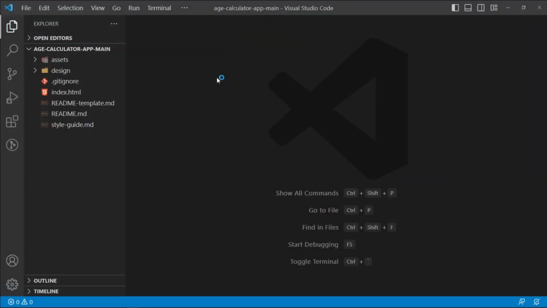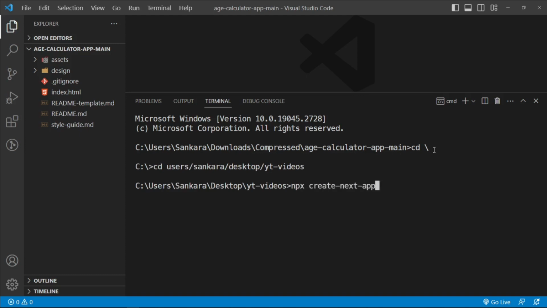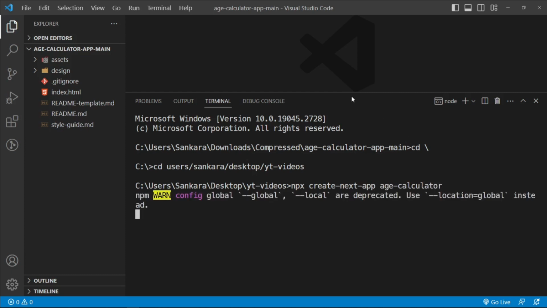Now I want to build out this application using Next.js. So I'm going to open up my integrated terminal using Ctrl and J, and then I'm going to cd out of this folder. Actually, let me just say cd backslash, and then cd into users, into Sankara, into desktop, and then into a folder called YT videos. Inside this folder, I'm going to say npx create-next-app, because we're going to be using Next.js, and I'm going to call this age calculator. And then I'm going to let this run.